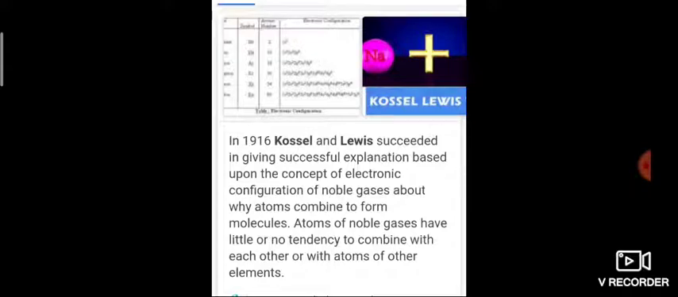So Kossel and Lewis successfully gave this explanation, based upon the concept of electronic configuration of noble gases, about why atoms combine to form molecules. Atoms of noble gases have little or no tendency to combine with each other or with atoms of other elements, as said by Lewis.